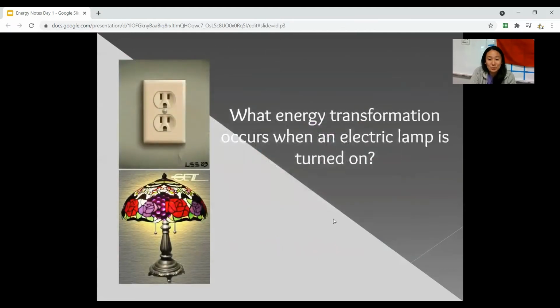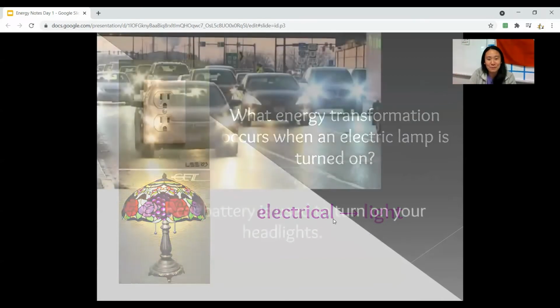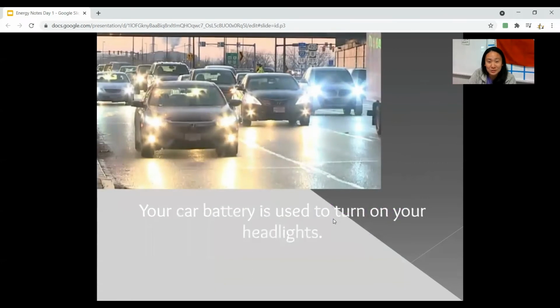Next one is when you turn on an electric lamp. Once again, it's electrical to light. There's a little bit of thermal in there because light bulbs do get warm, but light is probably the bigger product there. Car battery is used to turn on headlights. Your battery has stored energy, so you know that's chemical. And then you see the light, so chemical is going to light.